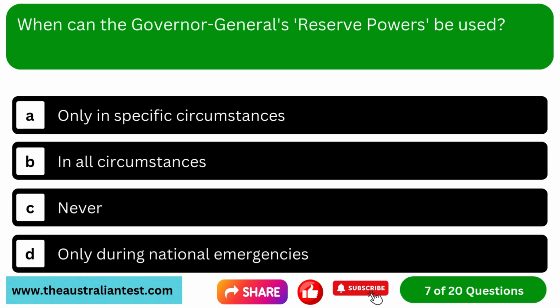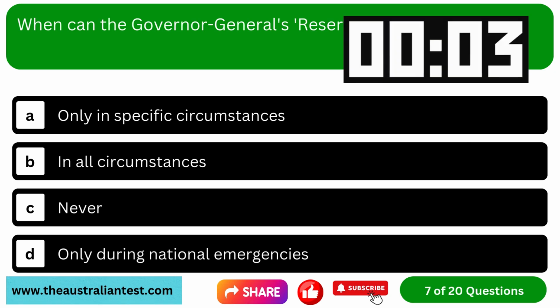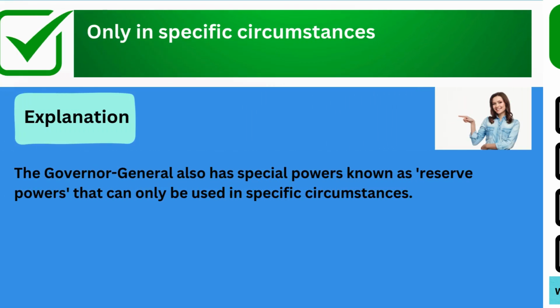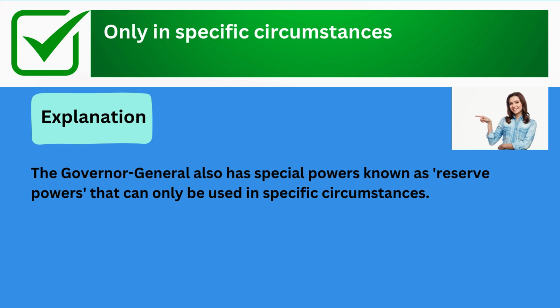Question 7. When can the Governor-General's reserve powers be used? Option A, only in specific circumstances. Option B, in all circumstances. Option C, never. Option D, only during national emergencies. The correct answer is only in specific circumstances. Explanation: the Governor-General also has special powers known as reserve powers that can only be used in specific circumstances.